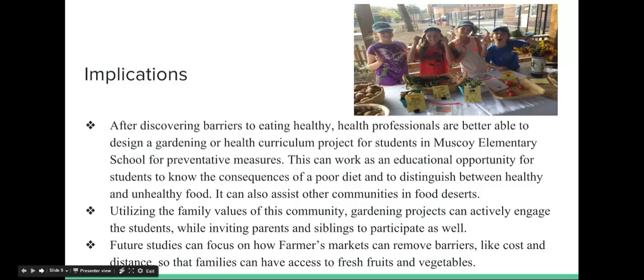The implications. After discovering the barriers to eating healthy, health professionals are better able to design a gardening or health curriculum project for students in Muscoy Elementary School for preventative measures. This can work as an educational opportunity for students to know the consequences of a poor diet and to distinguish between healthy and unhealthy foods. It can also assist other communities living in food deserts. Utilizing the family values of this community, gardening projects can actively engage these students while inviting parents and siblings to participate as well. Future studies can focus on how farmers markets can remove barriers like cost and distance so that families can have access to fresh fruits and vegetables.